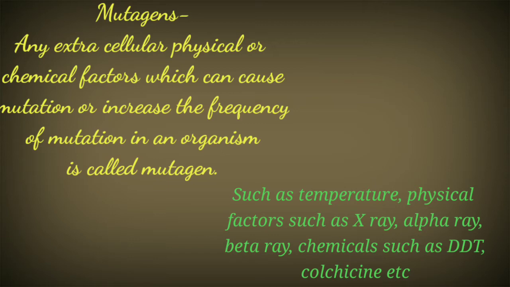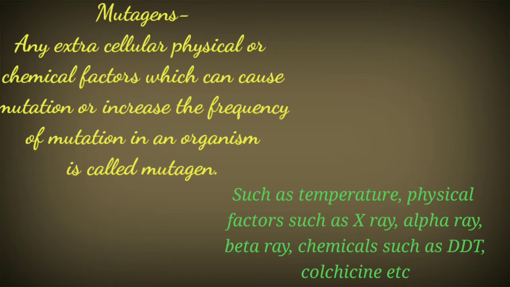Such mutagens can be temperature, chemicals, X-ray, gamma ray, alpha ray, etc. All these can be the factors that lead to mutation, or increase the frequency of mutation in a particular organism.